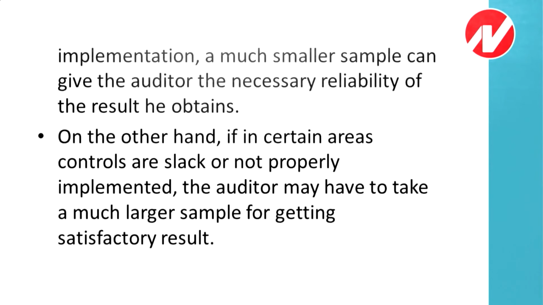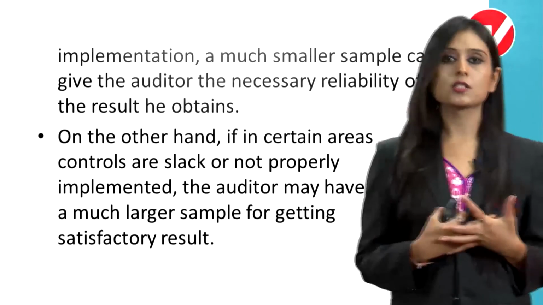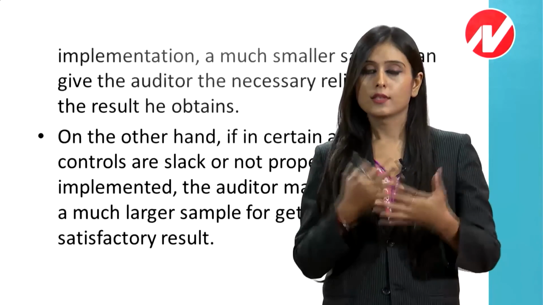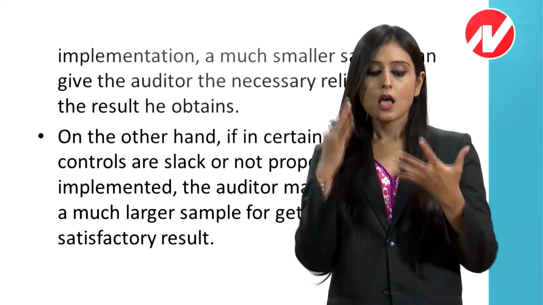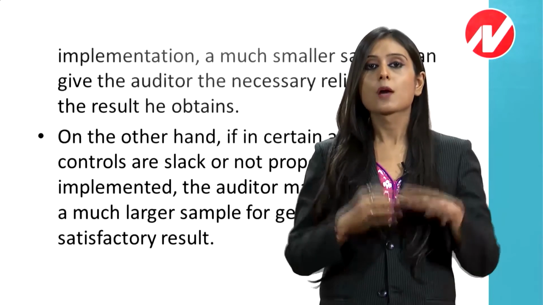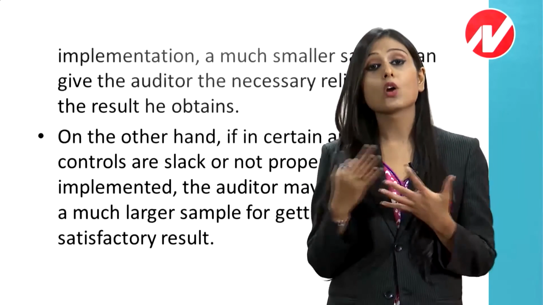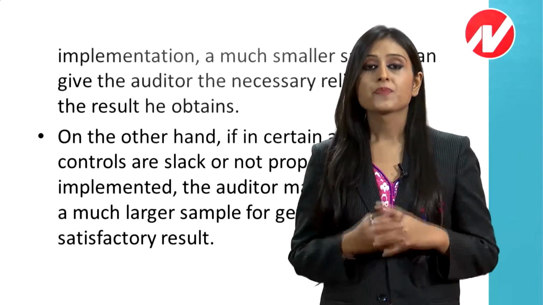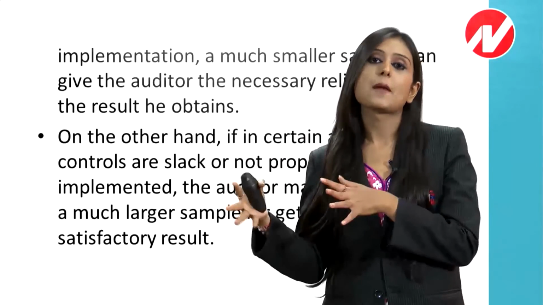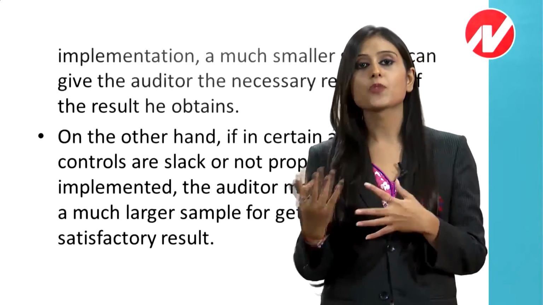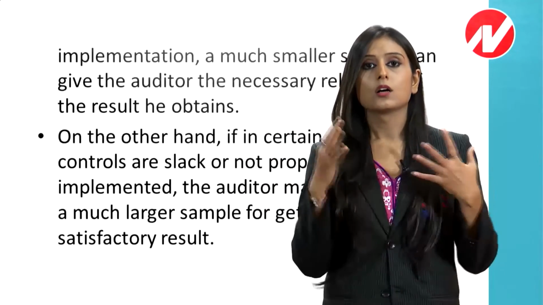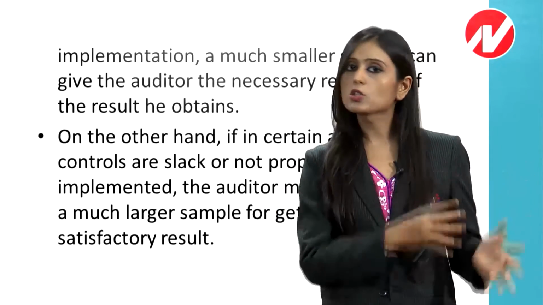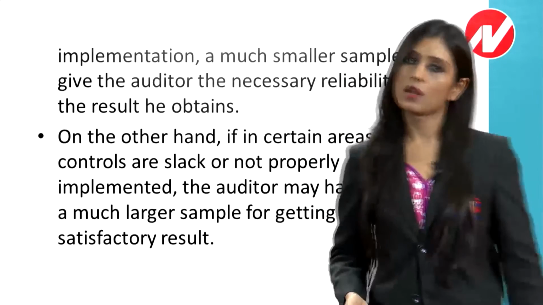This is the same point: if we trust the records, if we trust the internal control, then we will take a small sample and we will get our desired results. But if we don't trust, if we are not getting the audit evidence or we feel that the internal control is not good, then we will take a larger sample to satisfy our opinion. So if internal control is good, the sample might be small. If the internal control is not good, the sample size will be large.